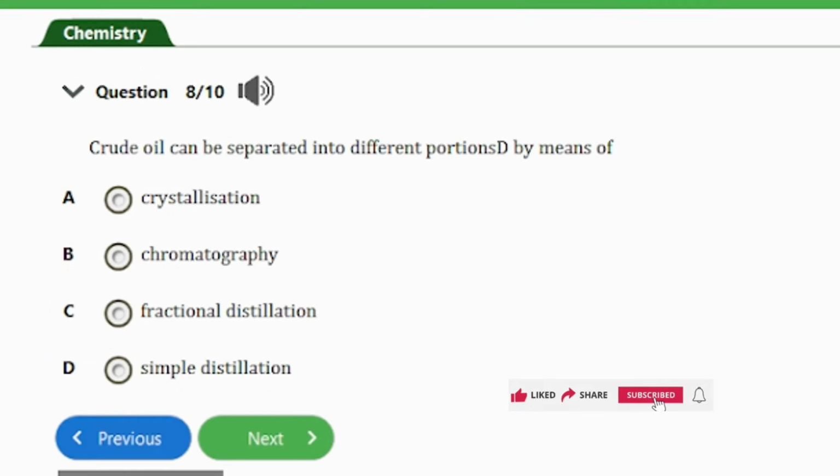Question number 8, it says crude oil can be separated into different portions by means of A. Crystallization, B. Chromatography, C. Fractional distillation, D. Simple distillation. So guys, the answer to this question is option C here, fractional distillation. That's it for that question.